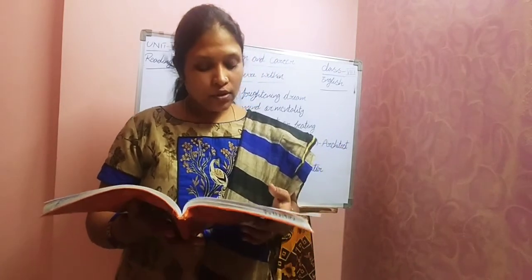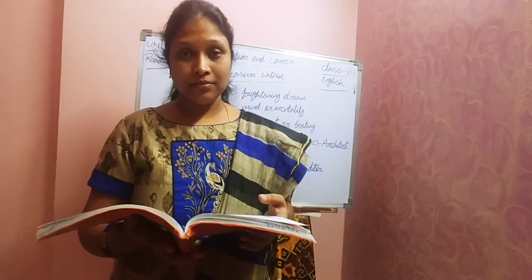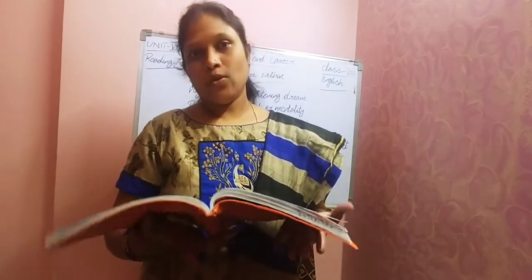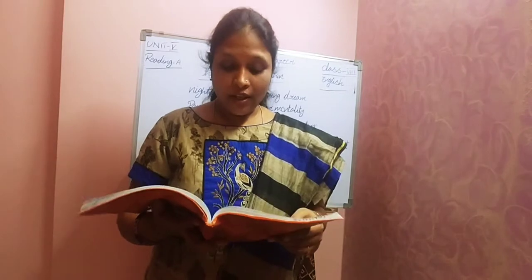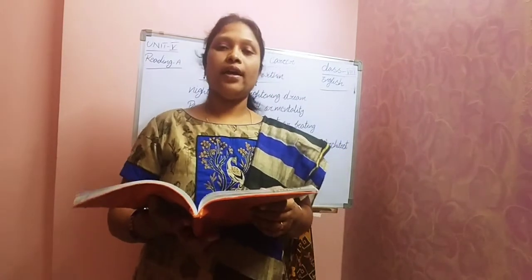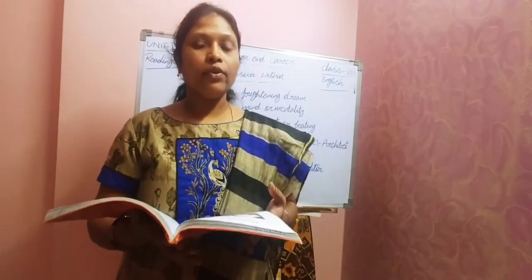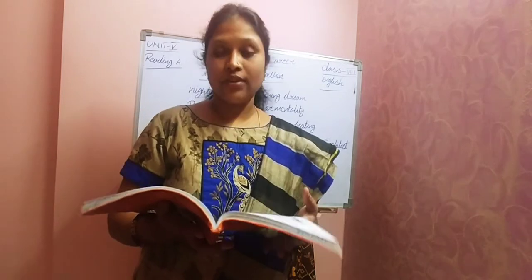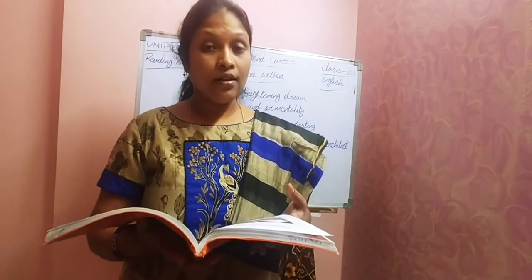Third one, would you like to be like any one of them? This is up to you, children. You can write your own opinion. If you really want to be like that, write yes, otherwise write no. If yes, name the field you like, and also mention the reason.